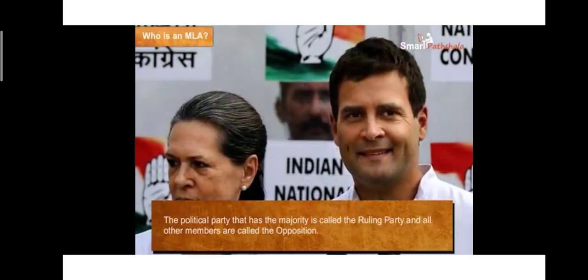The political party that has the majority is called the ruling party, and all other members are called the opposition. From each constituency, the party which has gained the maximum number of votes in an election becomes the ruling party, and the other members who got fewer votes become the opposition party. Understood? Yes. Now, so basically